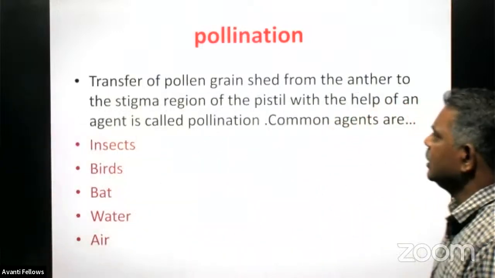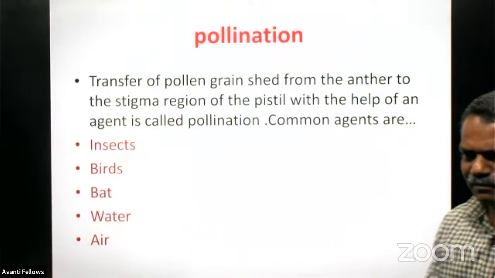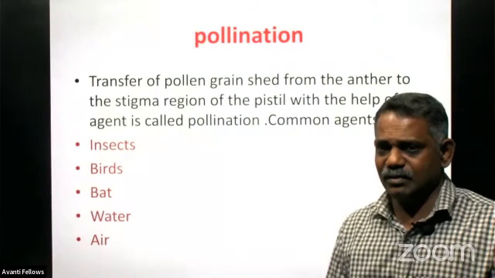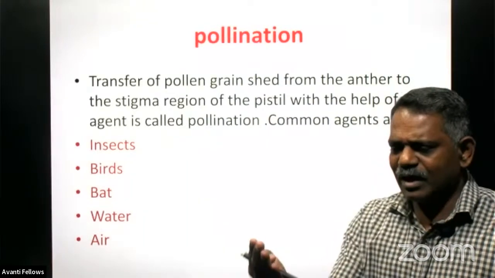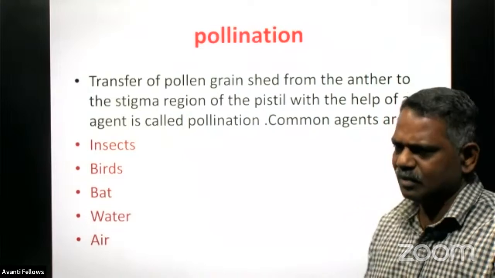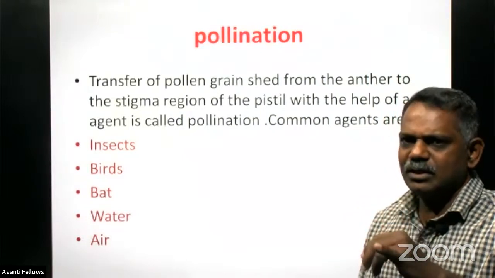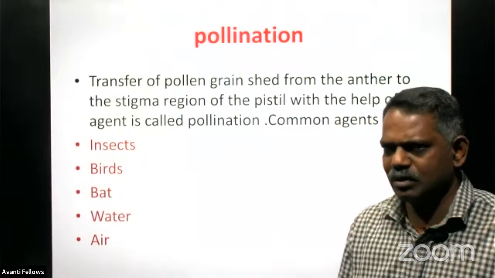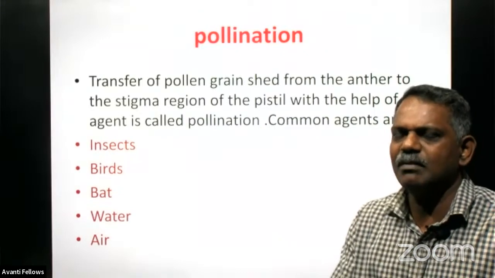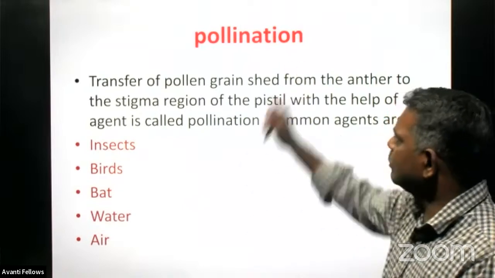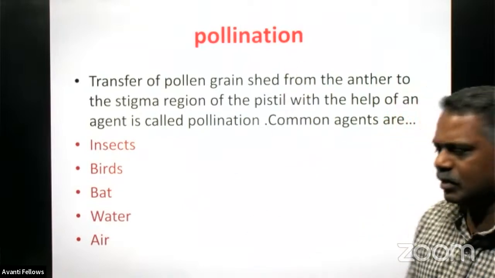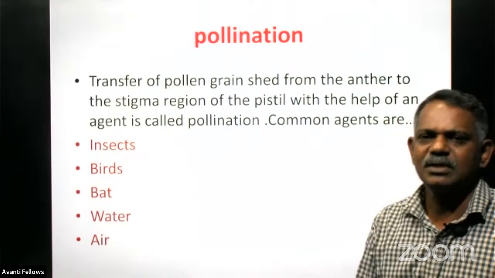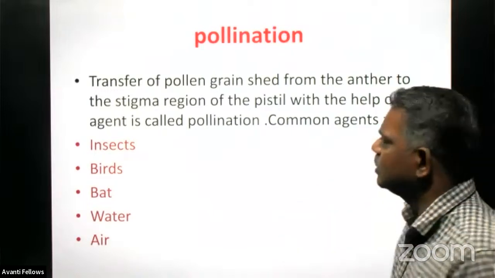Then come to the next event, pre-fertilization events. Now we are discussing the events happening before fertilization only. The first one is gametogenesis, formation of microspores and formation of megaspores, male and female reproductive gamete production. Then the second one is pollination only.